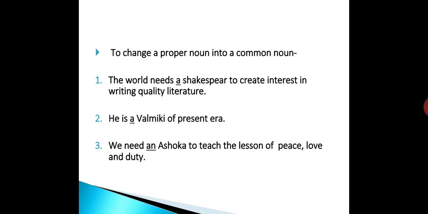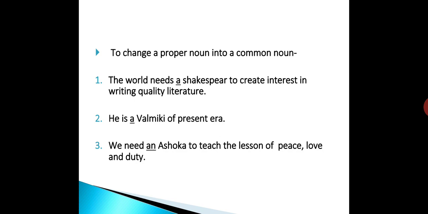If you go through these three examples, here you will find that article a is used before words like Shakespeare, Valmiki and Ashoka. Actually they are proper nouns. And in these three examples, they are used as a common noun. So article a can be used to change a proper noun into a common noun.